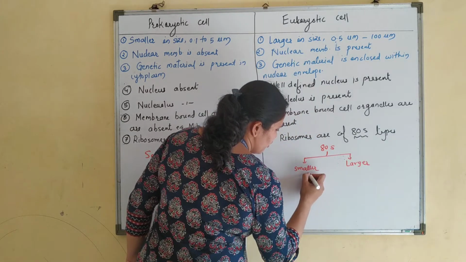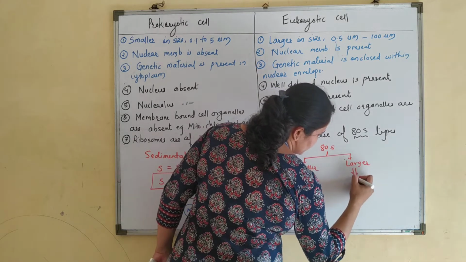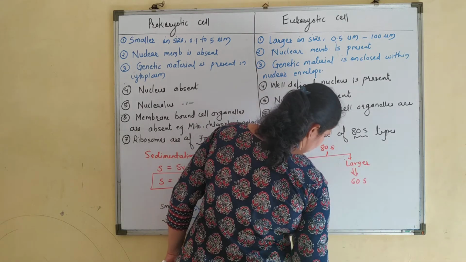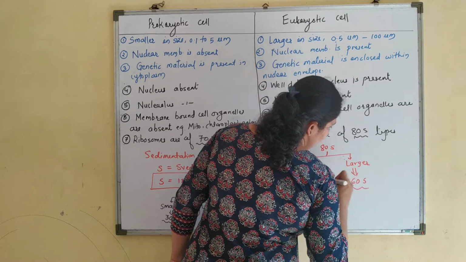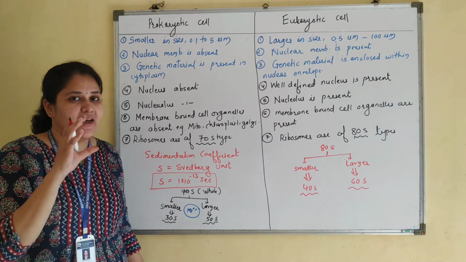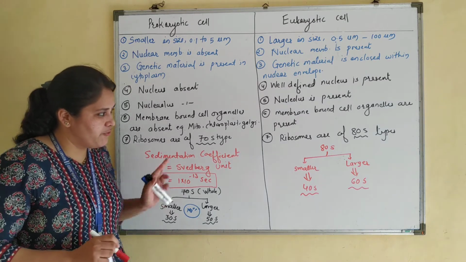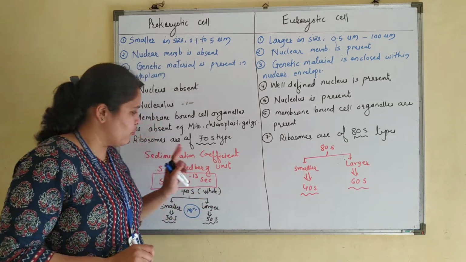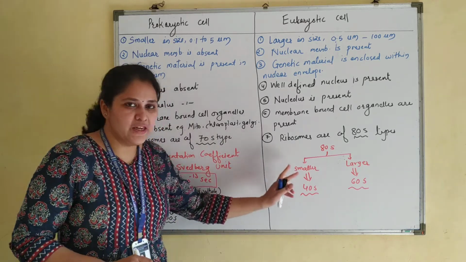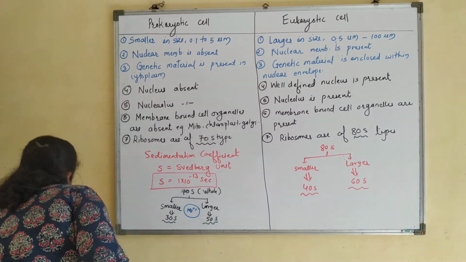The smaller subunit is of 40S, whereas the larger subunit is of 60S, and together they form 80S, the intact, entire ribosome. So this is the difference in the ribosome of prokaryotic and eukaryotic cells. Let's see the next difference.